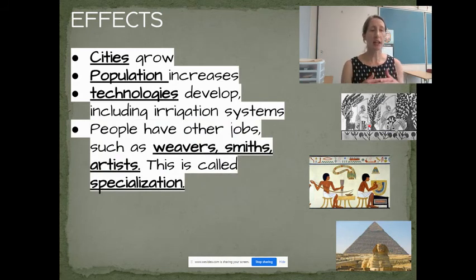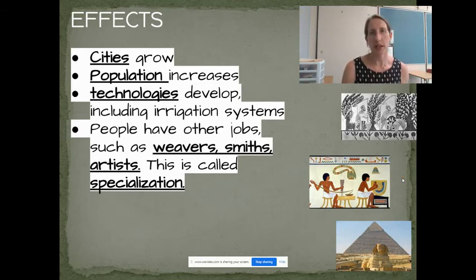Now, the key here is surplus. Because farmers produced more food than they themselves or their families could eat, specialization developed. There were other things that are needed in a farming community. Blacksmiths in order to make the tools, weavers like these in order to make cloth and clothing, artisans to make storage containers for this grain.